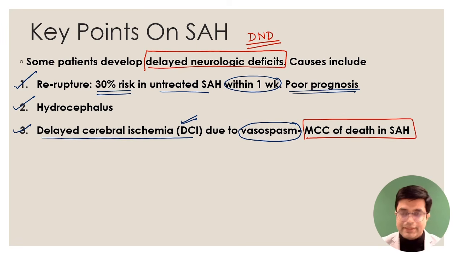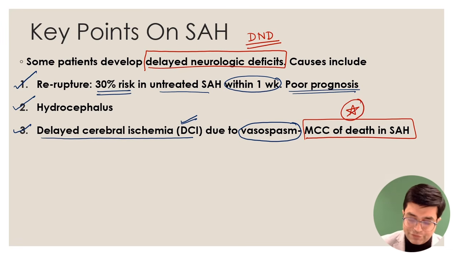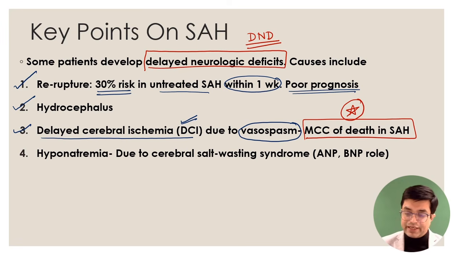Harrison says major cause of mortality and morbidity in SAH is vasospasm caused by delayed cerebral ischemia. So it can be a potential MCQ one-liner. And fourthly, hyponatremia can cause delayed neurological deficit. It can cause seizures in the patient. It can cause ICP changes. It can cause altered sensorium and low GCS.